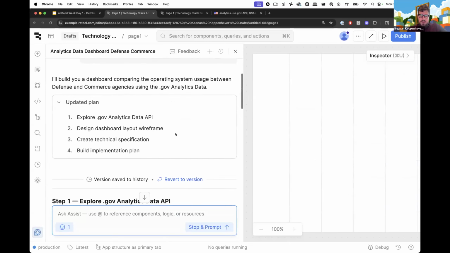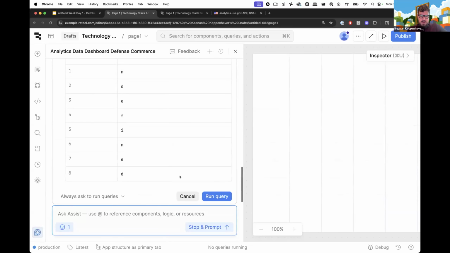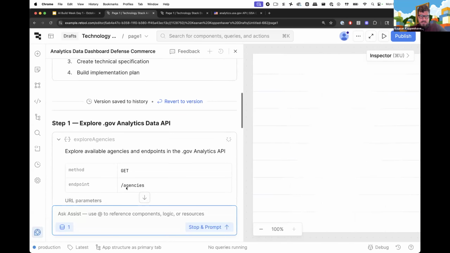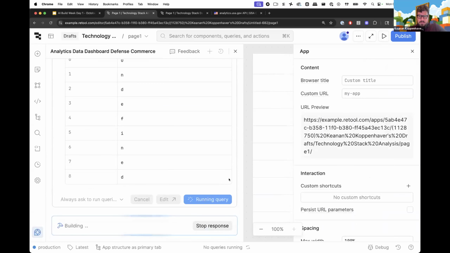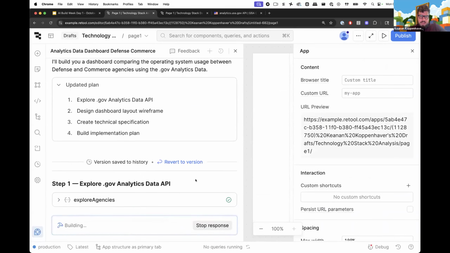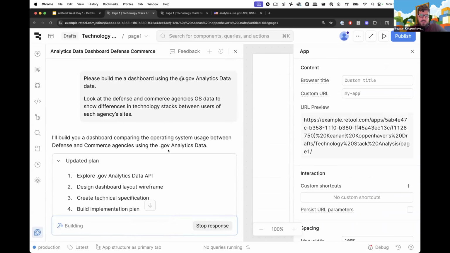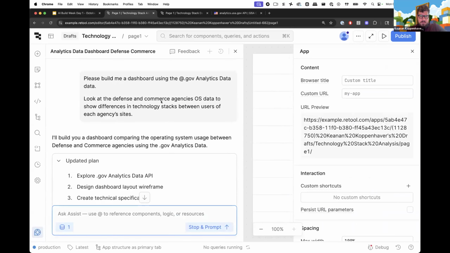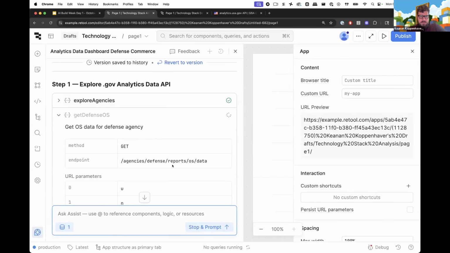So it's going to need to explore and see what it actually has access to. You can see here, it's going to make a GET request to the agency's endpoint, which it found using that OpenAPI specification. And it's asking me, do I want to run this query? So I'll say, yes, that's fine. We can run it, and it's going to go ahead and explore what agencies it has access to. Like I said before, in my prompt I asked it about the defense and commerce agencies, so it's going to go looking for those. Okay, it found this other endpoint, agency's defense reports OS data.